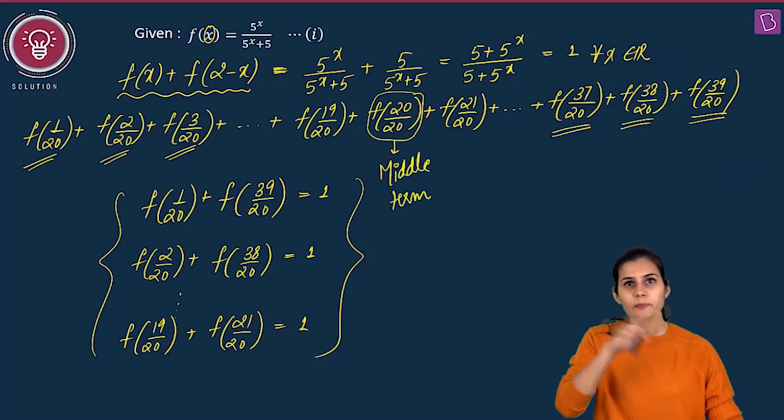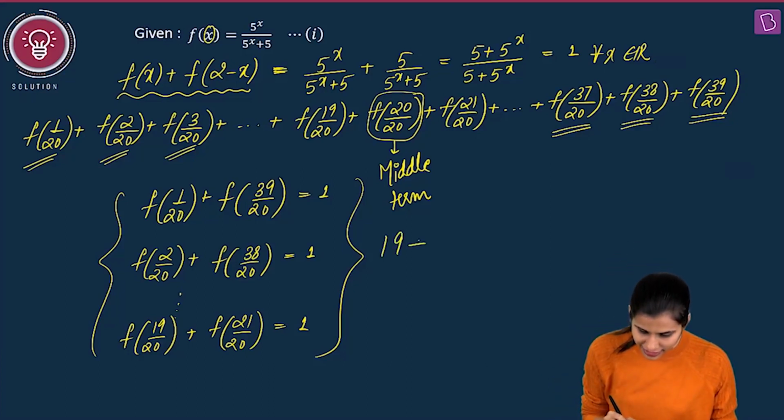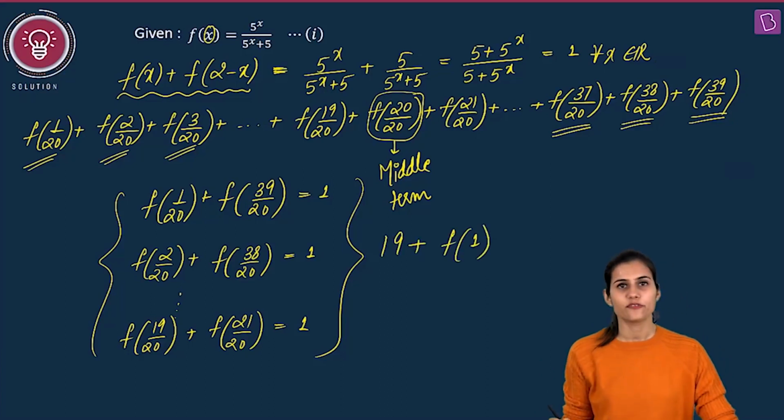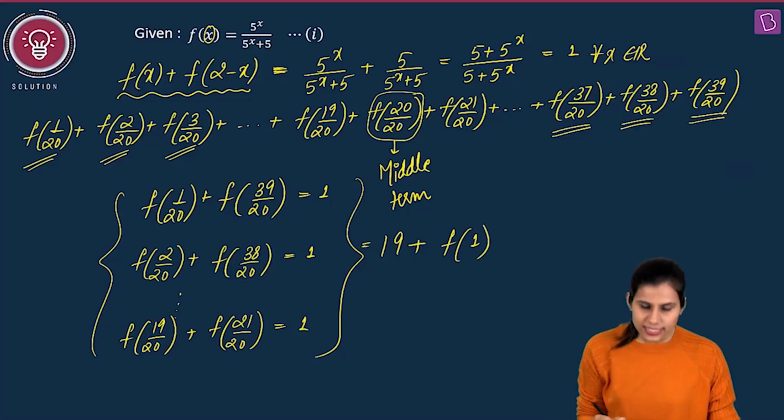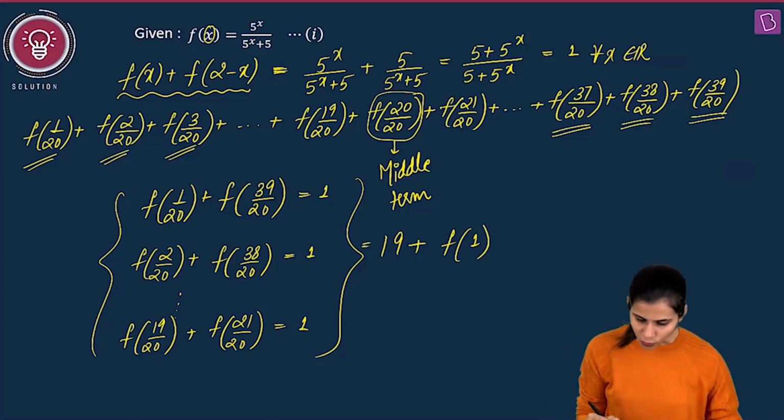Leaving this, you will have pairs of 2 terms. How many pairs? 19 pairs, each one of them giving you 1. Yes, so 1 plus 1 plus 1, 19 times gives you 19, plus this middle term, which is f of 20 by 20, that is f of 1. This is the final sum of this jumbo series. Yes, what is f of 1?